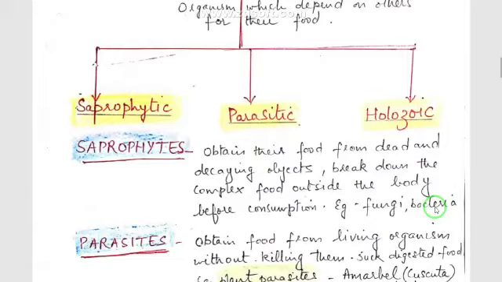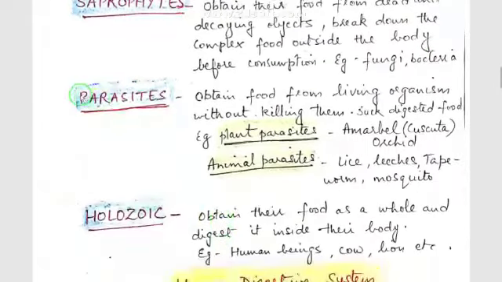Means these fungi attack dead and decaying objects, and first they decompose that food outside the body only. They secrete some enzymes from the body and digest it, and then they consume it. So these are saprophytes. Second, parasites.